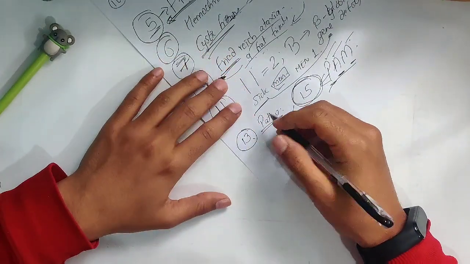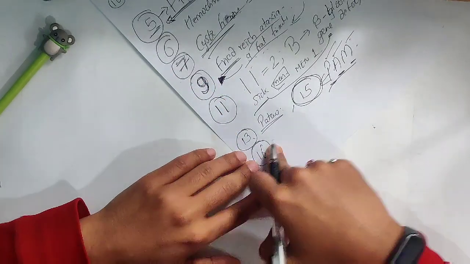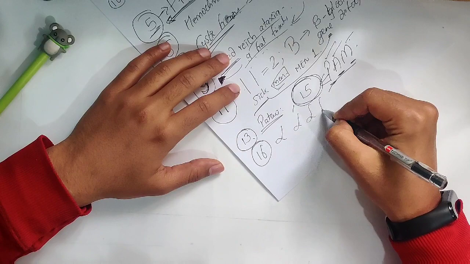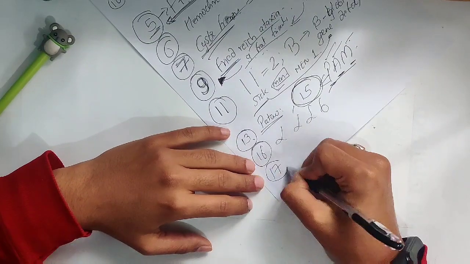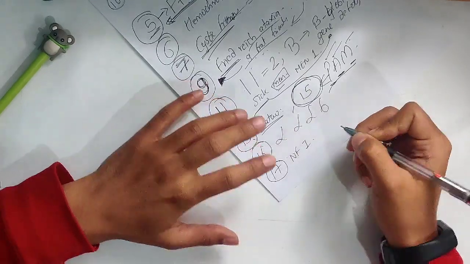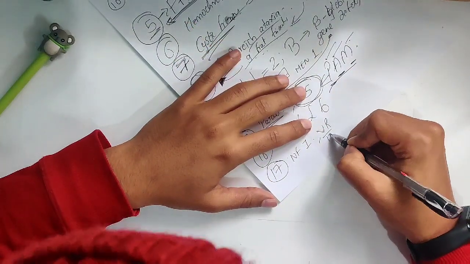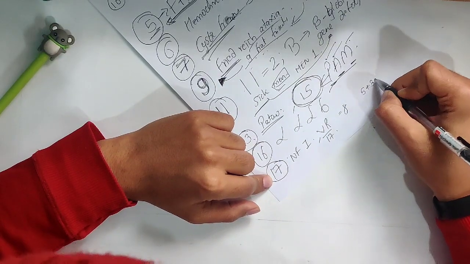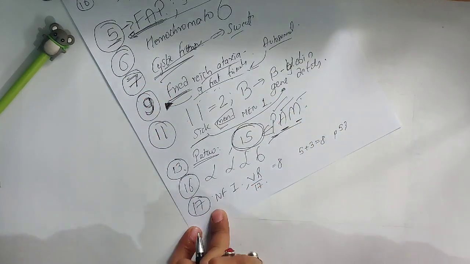Now, chromosome number 16, we already said is associated with ADPKD type 1, and it is also associated with alpha thalassemia. The way I remember it is quite tricky. If you keep on writing alpha, you will be writing 6. That's all, right? In case of chromosome number 17, it is very easy. It is associated with neurofibromatosis type 1, which is also known as von Recklinghausen disease, and if you count the letters in von Recklinghausen, it is 17. And another thing is that 1 plus 7 is 8, 5 plus 3 is also 8, and so P53 is associated with chromosome 17 abnormality.